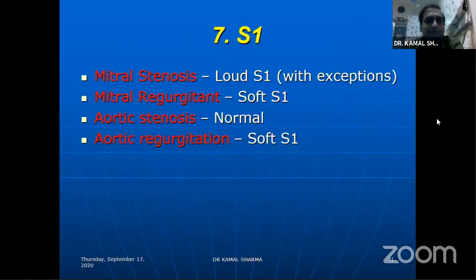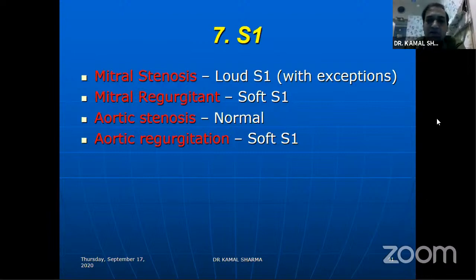Now coming to the first heart sound. The first heart sound is usually loud with the exception of MS. In MR, it will be soft. AS and AR will have little impact, barring AR, where the regurgitant jet actually pushes the first heart sound. This is one of the older theories of the development of Austin Flint, which causes dampening of the first heart sound by opening of the mitral valve being hampered.